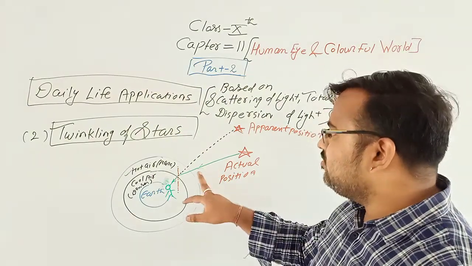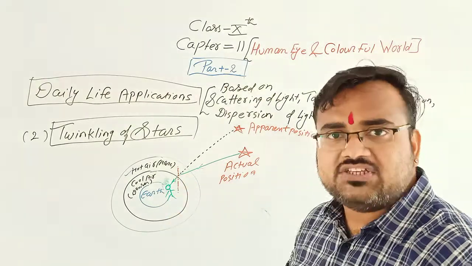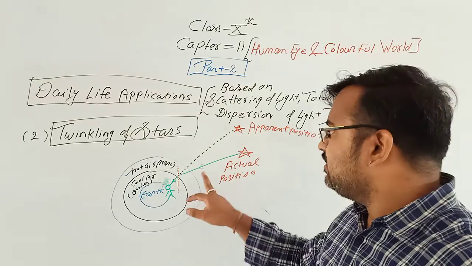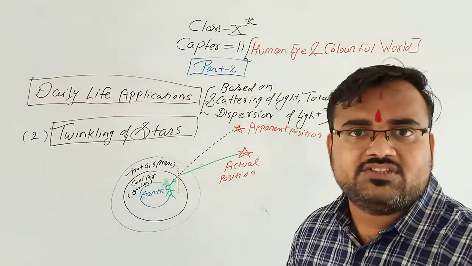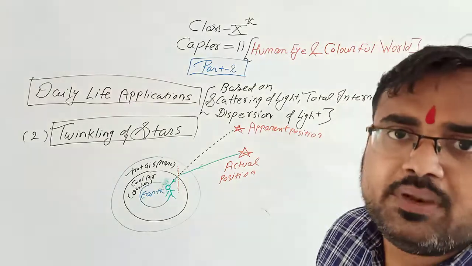Now what is this concept known as? See, the incident light comes in this direction. This is the concept of refraction of light. Clear? Now the third daily life application is